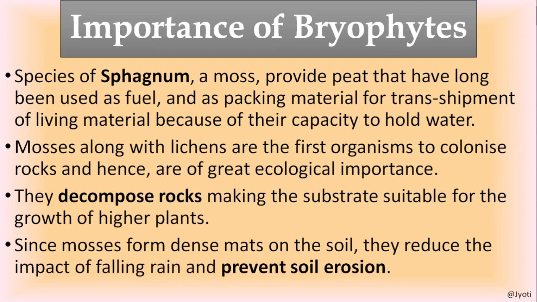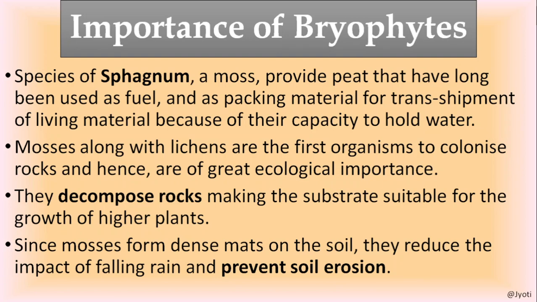And since mosses form a dense mat on the soil, I'll show you the picture of how they form a dense, spongy mat on the soil. They reduce the impact of falling rain and prevent soil erosion. You might have observed that if some land in your yard is always exposed to water and is not used or cleaned, some spongy structures grow in that region, even on the boundary walls. These are nothing but the mosses.